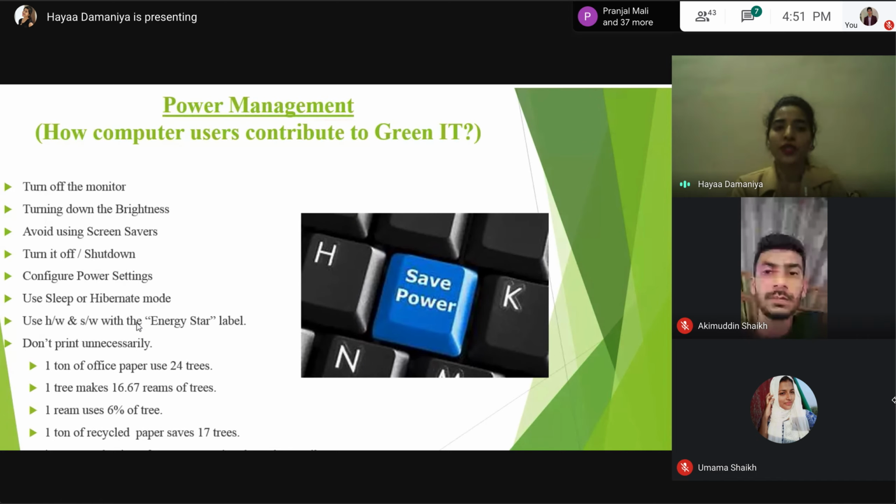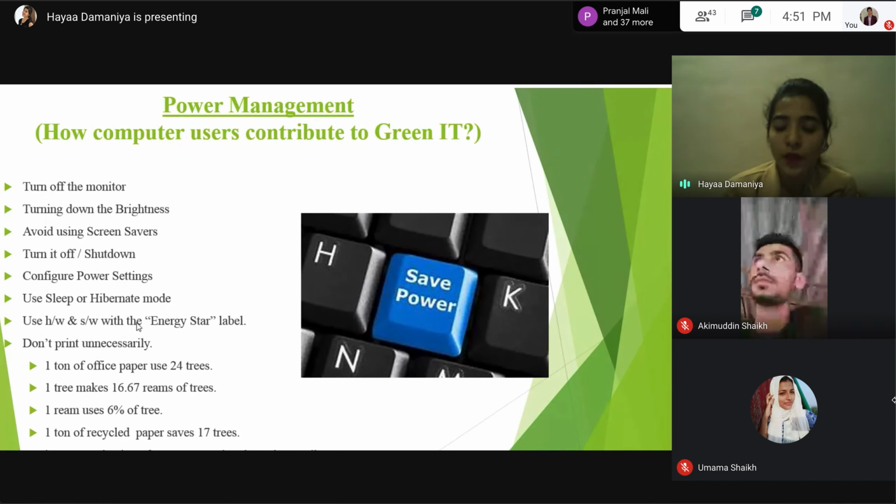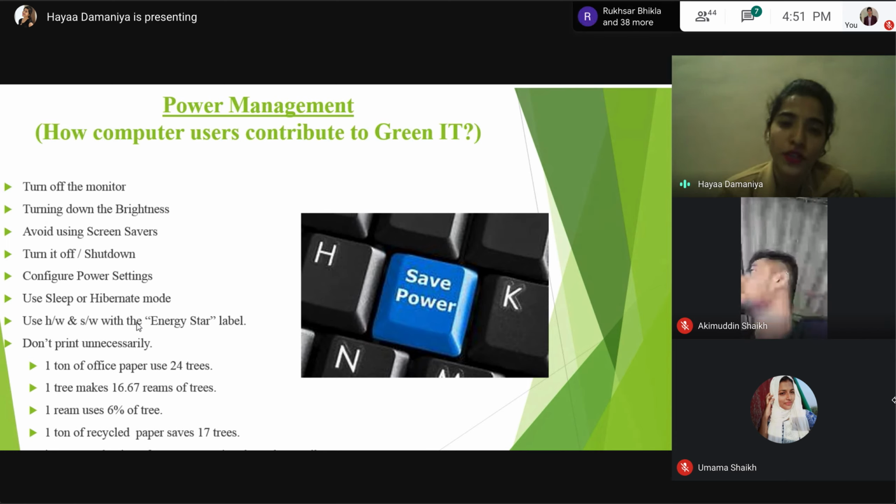Last is power management. How can computer users contribute to green IT? Here are some basic guidelines, which are actually very basic, but if we do this, we can surely reduce energy. First is to turn off the monitor. Turning off the monitor when not in use helps to reduce energy.